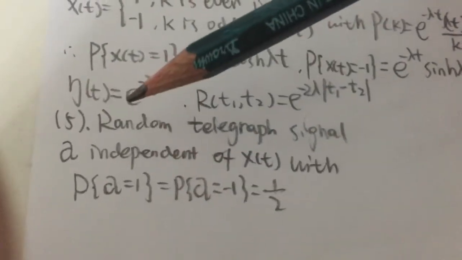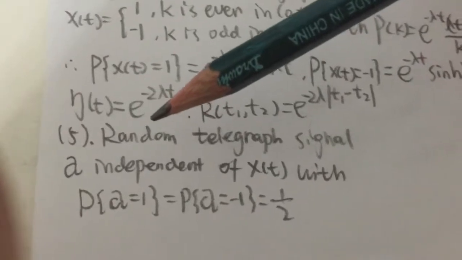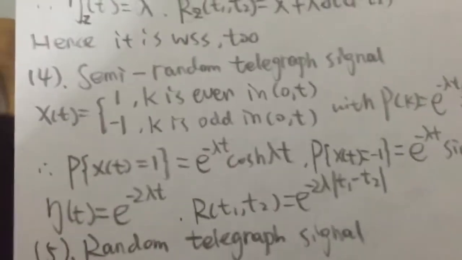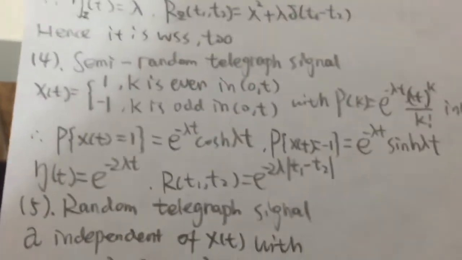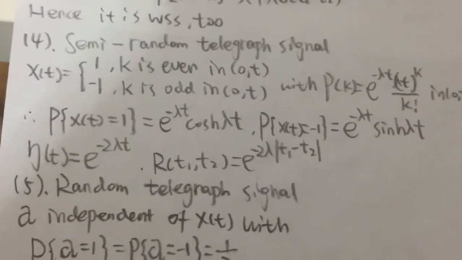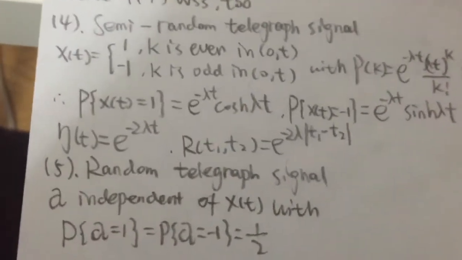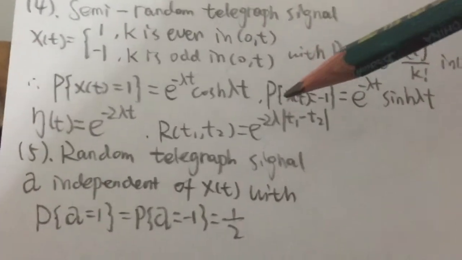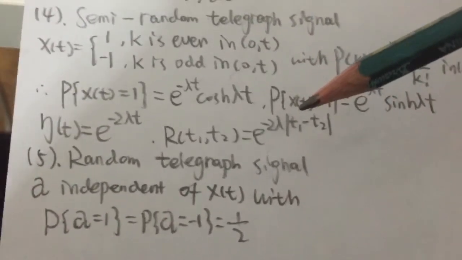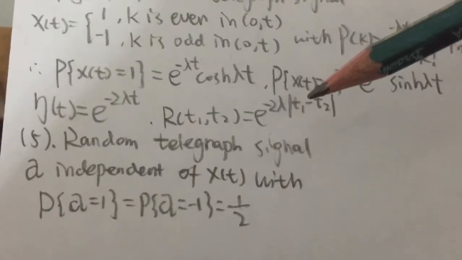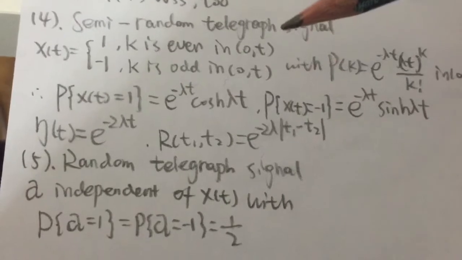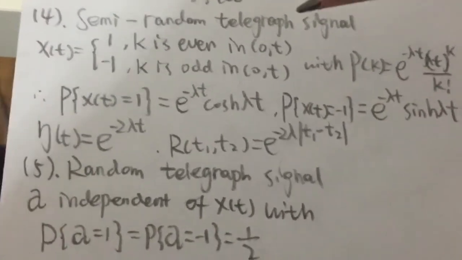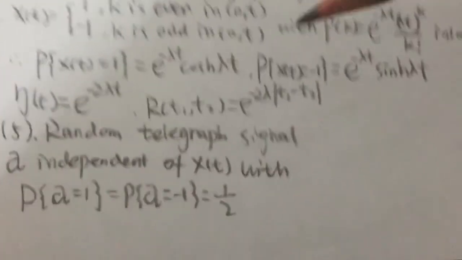And fifth, we have the random telegraph signal. The difference between the random telegraph signal and the semi-random telegraph signal is that for the random telegraph signal X0 equals 1 or minus 1, and for the semi-random telegraph signal X0 equals 0.